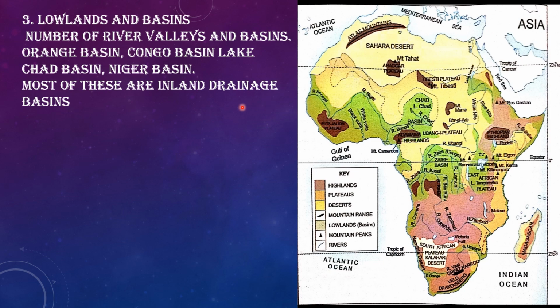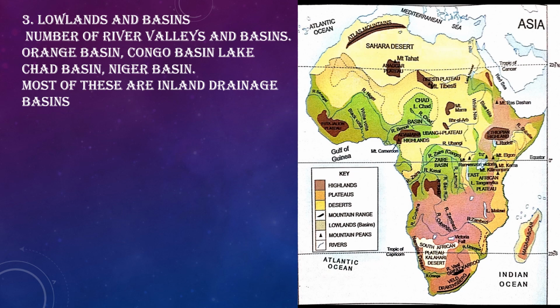So what are these inland drainage basins? Inland drainage means where the rivers flow in the mainland and they do not get access to the seas and oceans. That means they don't have sufficient water to reach the seas and oceans. So in this case, what happens?